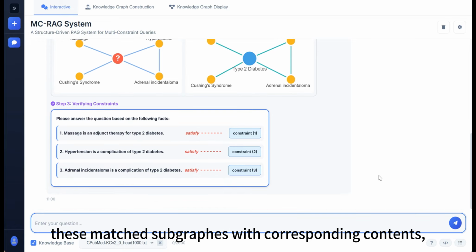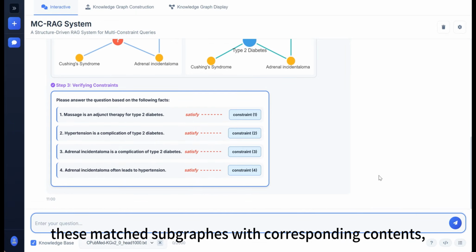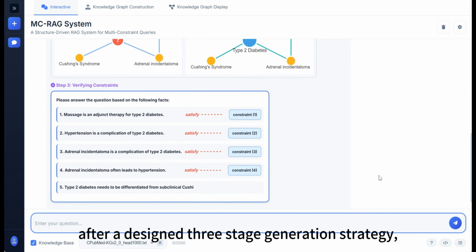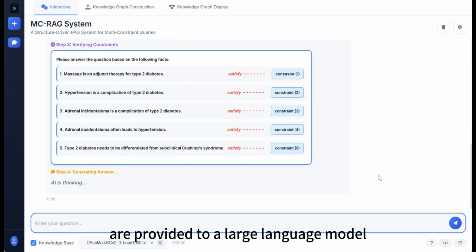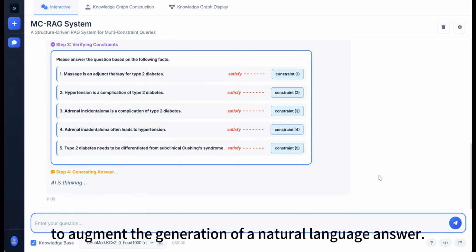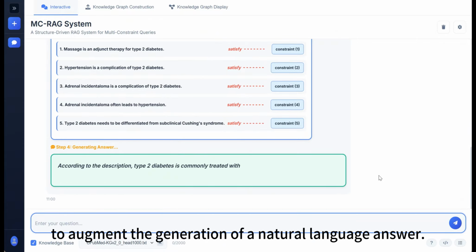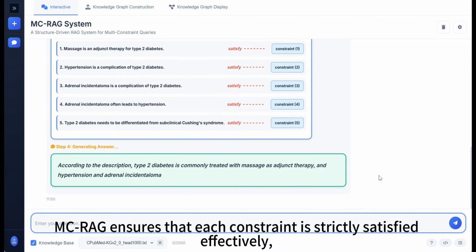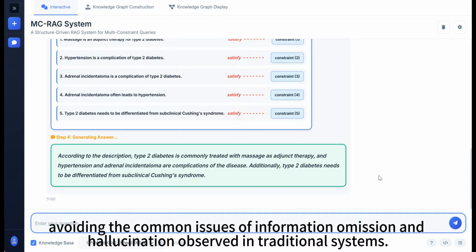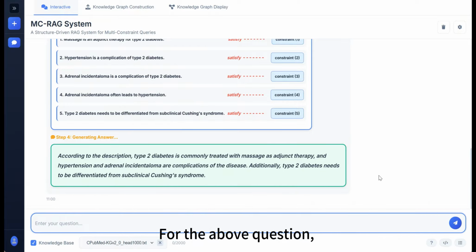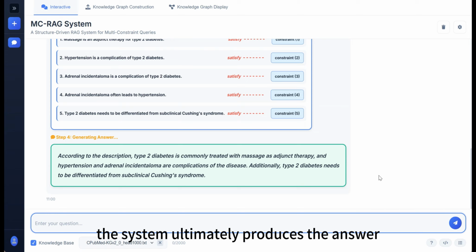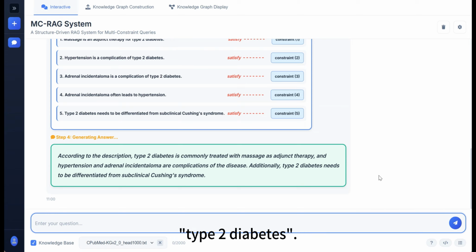Finally, these matched subgraphs with corresponding contents, after a designed three-stage generation strategy, are provided to a large language model to augment the generation of a natural language answer. MC-RAG ensures that each constraint is strictly satisfied, effectively avoiding the common issues of information omission and hallucination observed in traditional systems. For the above question, the system ultimately produces the answer: type 2 diabetes.